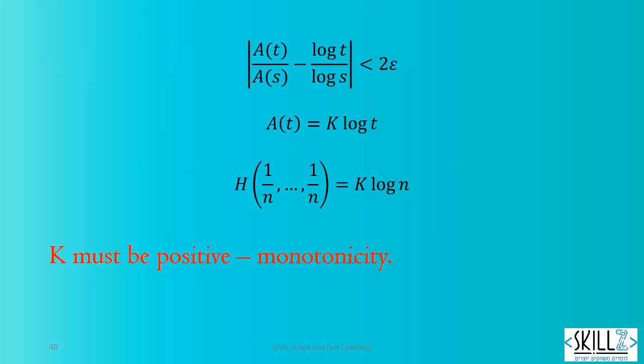And because all these functions are continuous, we can conclude that A of t must be k log t, which is what we wanted to show. Usually we take k to be 1 and the base of the log to be 2.